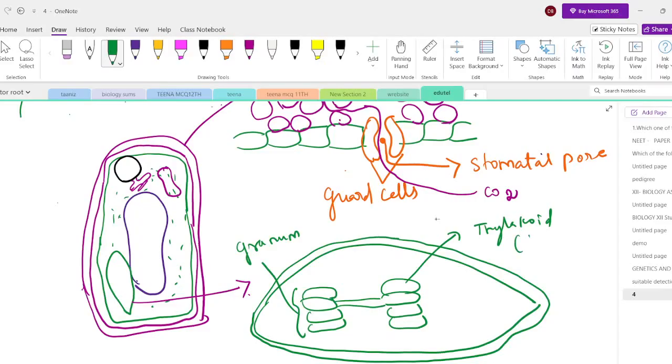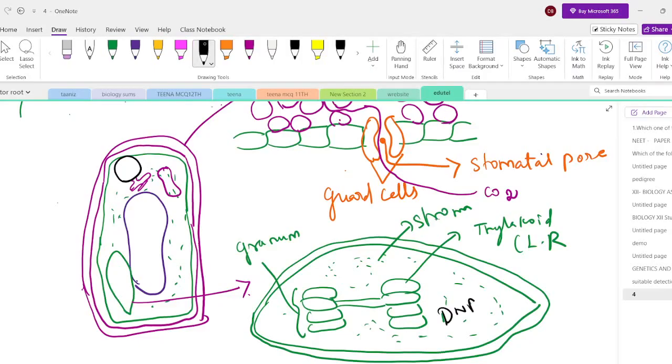And exactly the light reaction takes place in the thylakoid. This is the fluid matrix region. In this matrix, only carbon fixation takes place, and this region is called what? Stroma. So this is the stroma region, and what is present here now? Very important: in the chloroplast there are DNA, RNA, ribosomes, enzymes, proteins, and lipid molecules.